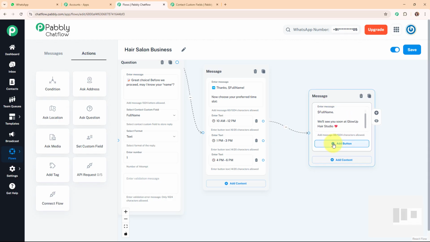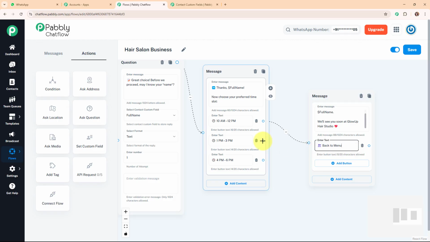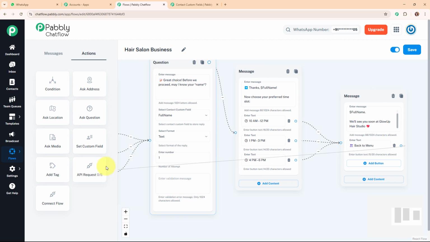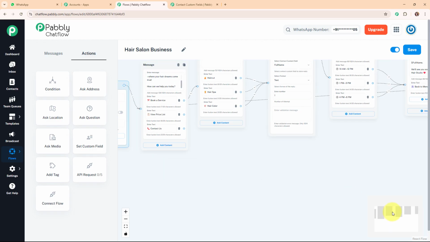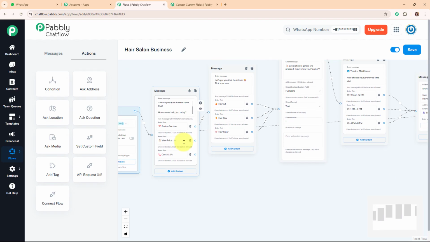Alright, so this is the thank you message, and I'm going to add a single quick reply button with this message that is for back to menu. Alright, so here we have created a single quick reply button that is for the back to menu. And now firstly I'm going to connect all the preferred time slots with this message box, and then I'm going to connect this back to menu quick reply button to the main message box over here. Alright, so with this we have completely set up the book a service quick reply button.